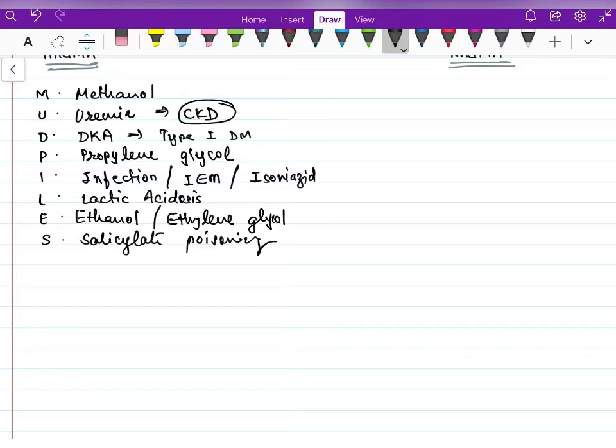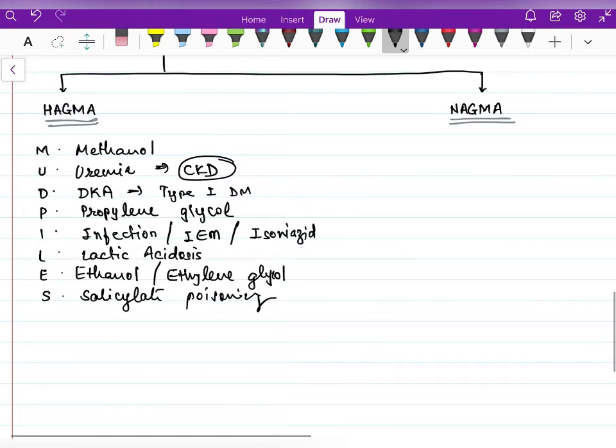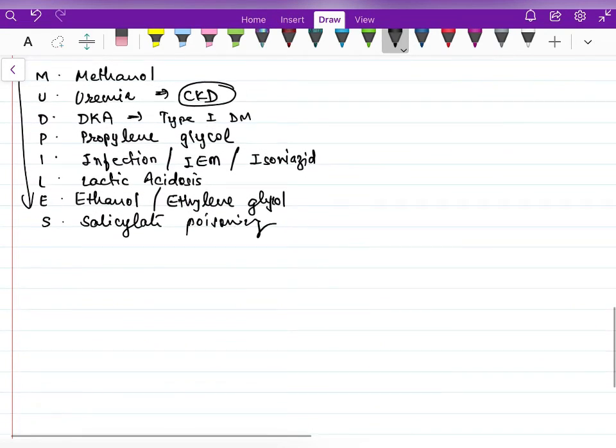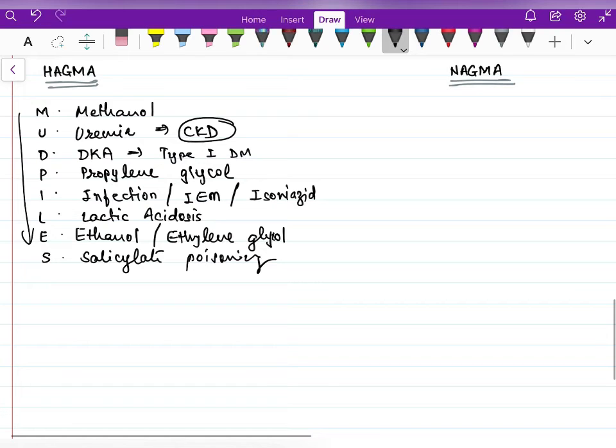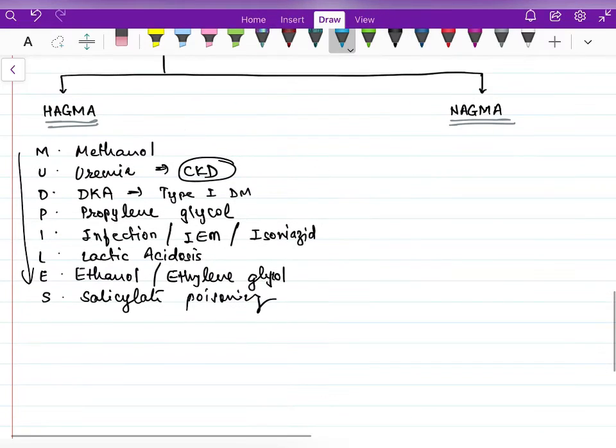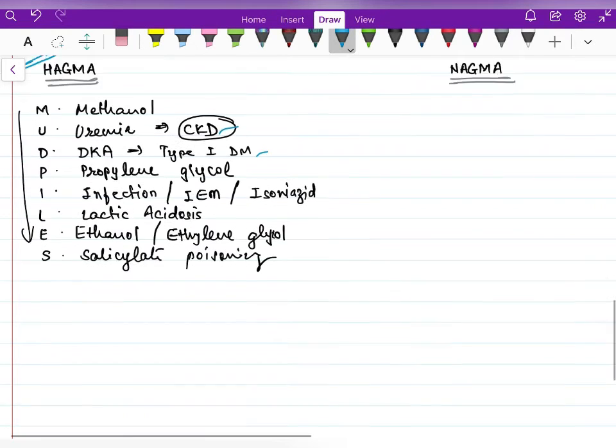So these are the causes of high anion gap metabolic acidosis. Each and every one of these causes an increase in unmeasured anions resulting in high anion gap. So, okay, now these are our differential diagnosis. We can say that the patient is in high anion gap metabolic acidosis, and based on the history of intoxication or CKD or type 1 diabetes mellitus, we can also diagnose the condition.